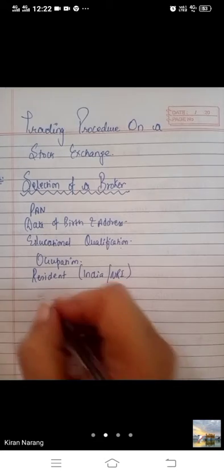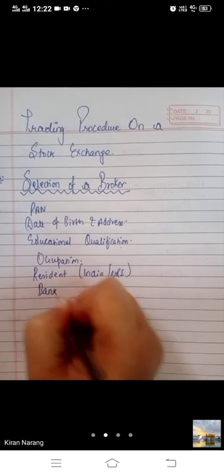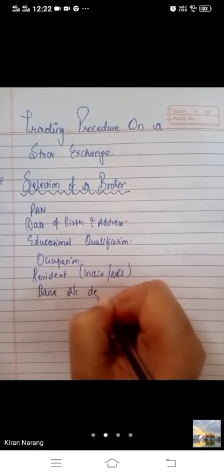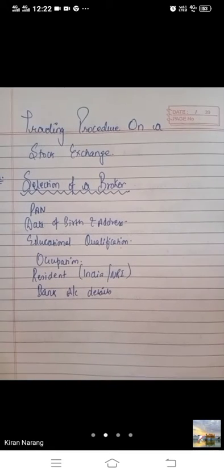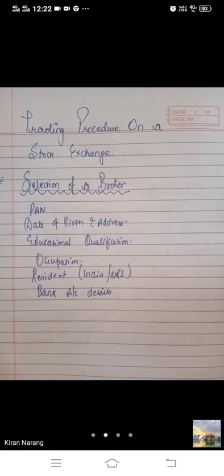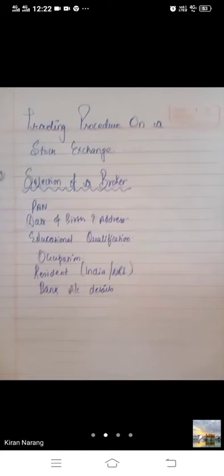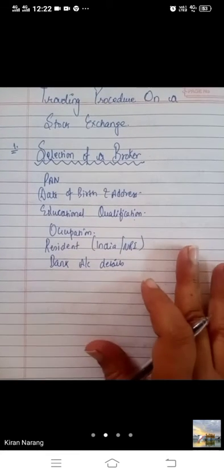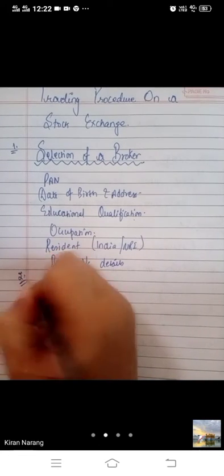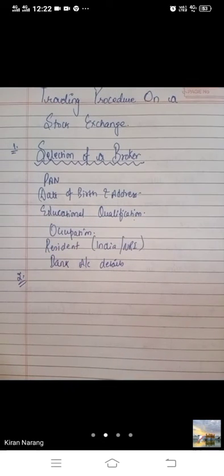Bank account details, you have to give them your bank account details. And depository account details, names of other brokers with whom registered, client code number in the client registration form, etc. The broker then opens a trading account in the name of the investor. First of all, you have to select a broker and provide him all the necessary information, and he will open your account.